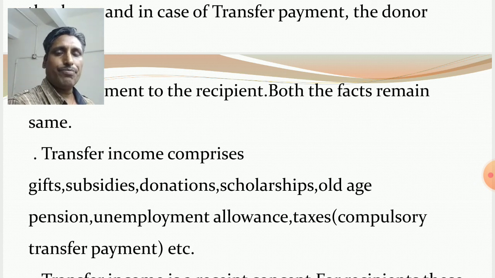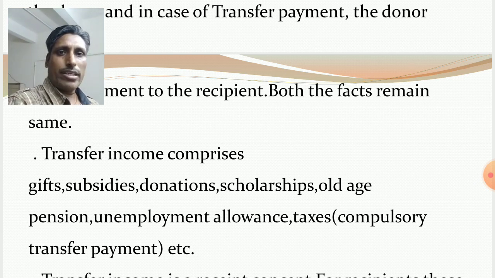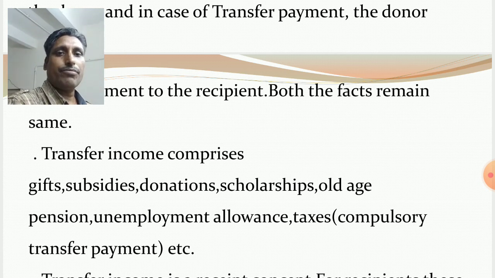Similarly, pension. Already I have discussed. Monthly the government pays old age pension to the old age people above 60 years belonging to poor families, but in return they do not contribute any productive service to the government. Similarly, unemployment allowances.